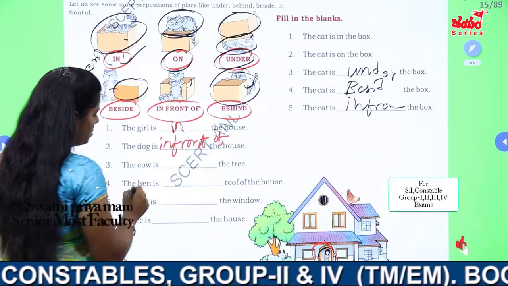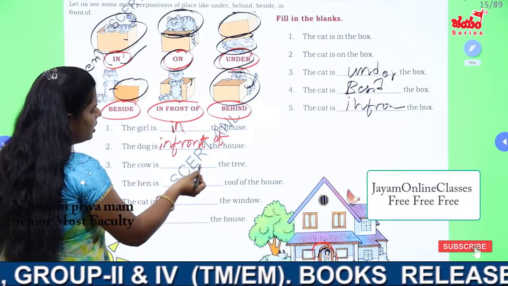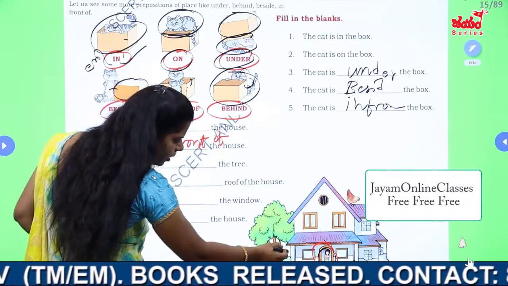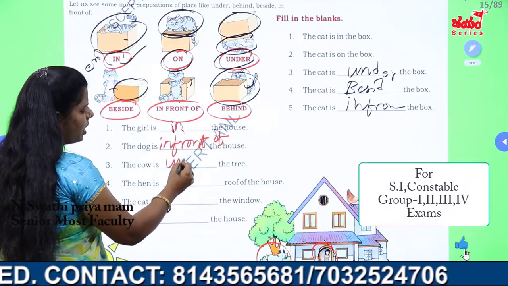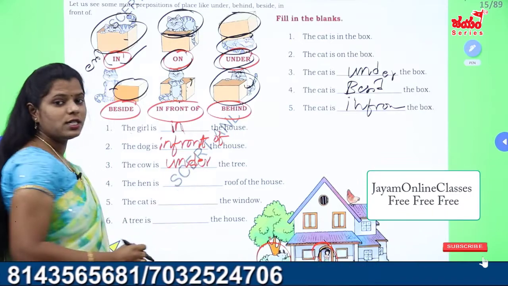In front of house. Next, the cow is dash the tree. Where is the cow here? Here is the cow. Where is the cow? Under a tree. The cow is under a tree. The cow is under the tree.